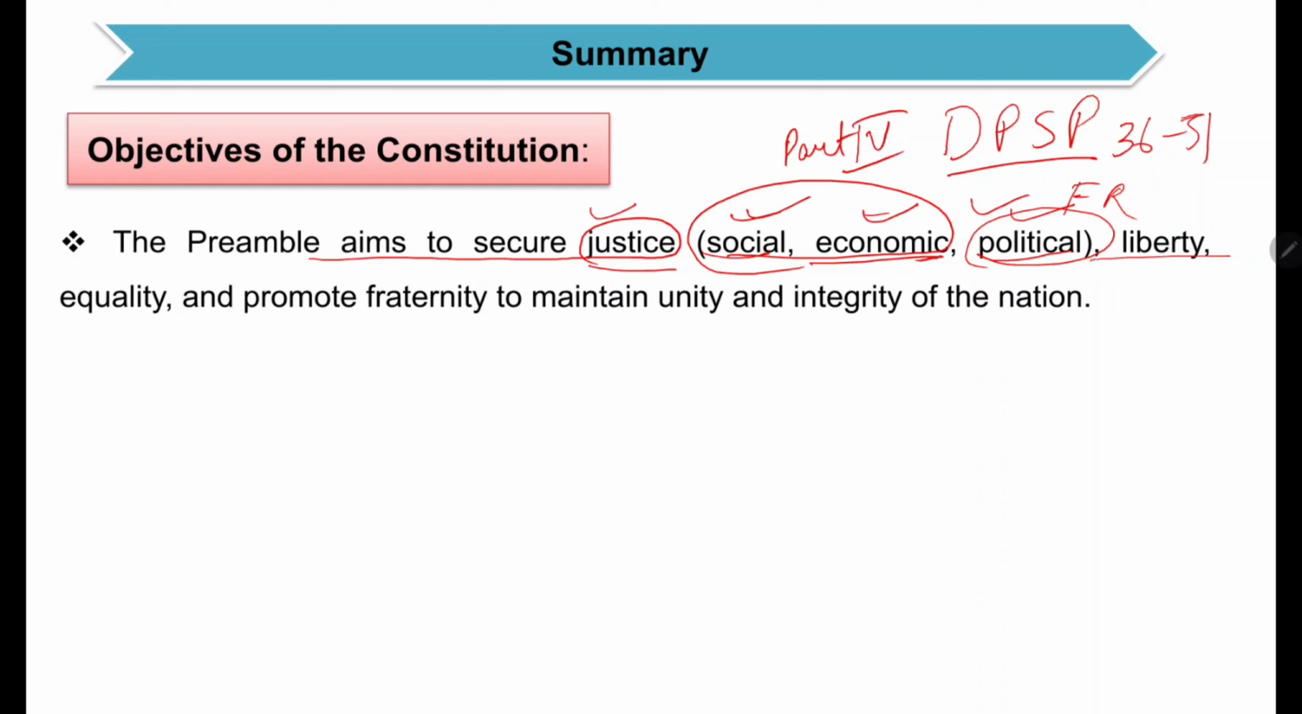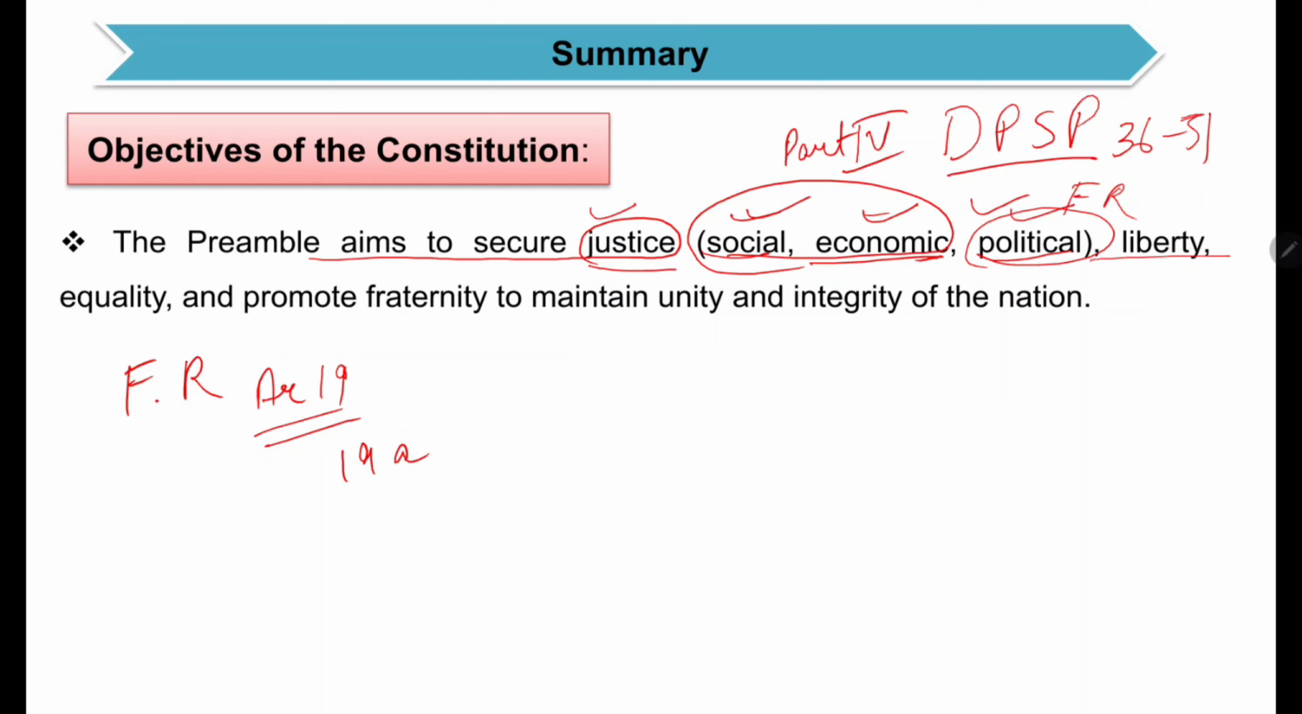Under liberty of thought, every individual in India has been given liberty of thought, and whatever he has in his mind he can express, and that is given under Article 19, which is under fundamental rights in Chapter 3 of the Indian Constitution. Next we have liberty of expression. This is also under Article 19A.